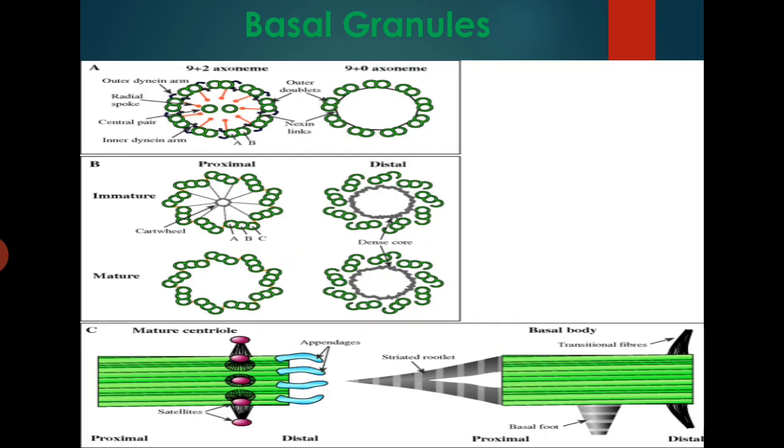Basal granules. The animal cells having locomotory organelles such as cilia or flagella contain spherical bodies known as basal granules or kinetosomes at the base of the cilia or flagella. These structures remain inside the ectoplasm and are composed of 9 outer fibrils and 2 central fibrils. Each outer fibril consists of 3 microtubules and each central fibril contains a single microtubule.